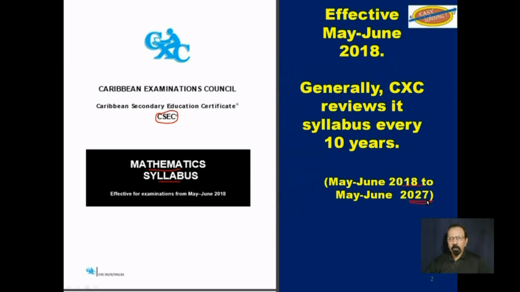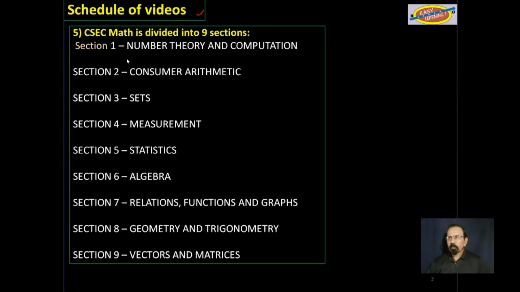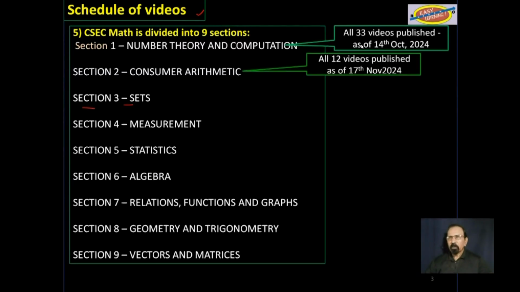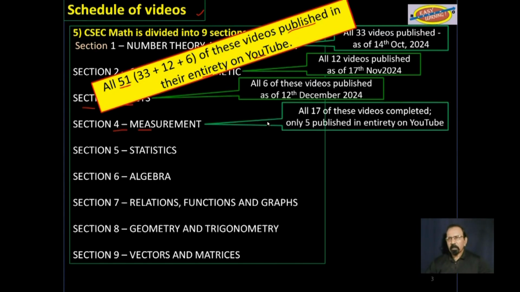Mathematics syllabus for CSEC 2018 to 2027. Schedule of videos, sections 1, 2, and 3. All 51 videos from those 3 sections have been published in their entirety on YouTube. Section 4, measurement.